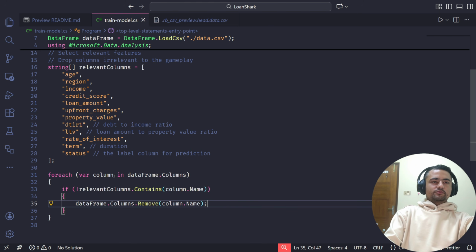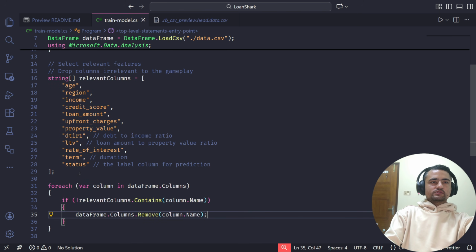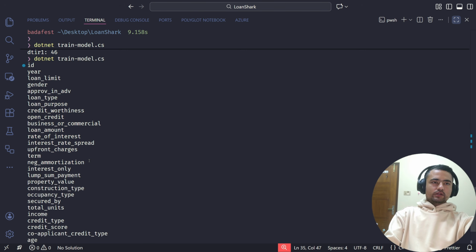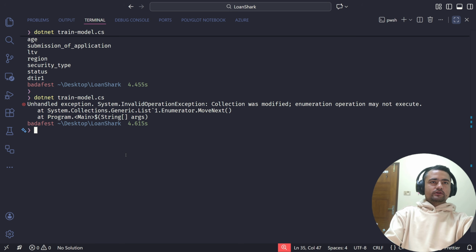Okay, I think this is pretty straightforward. I'm just deleting the columns from the data frame if they are not in my relevant columns array here. Let me just run this real quick. And I got an error. Okay, so the error says collection was modified, enumeration operation may not execute.